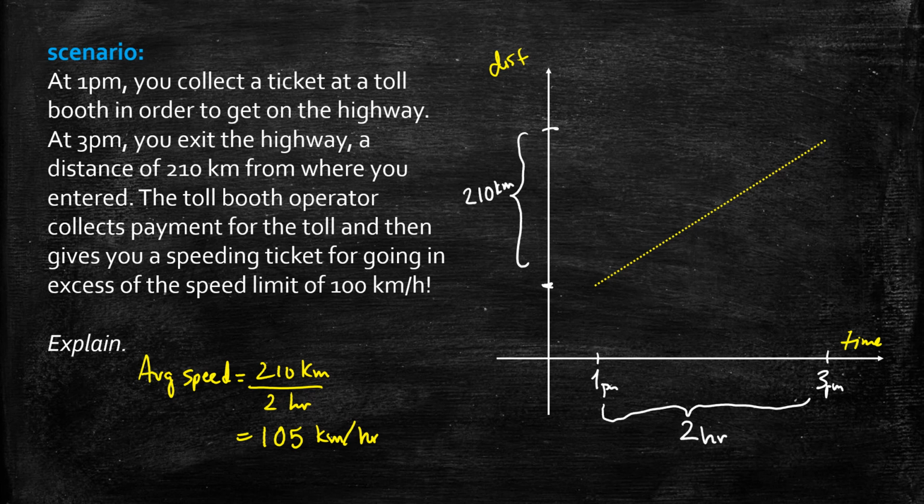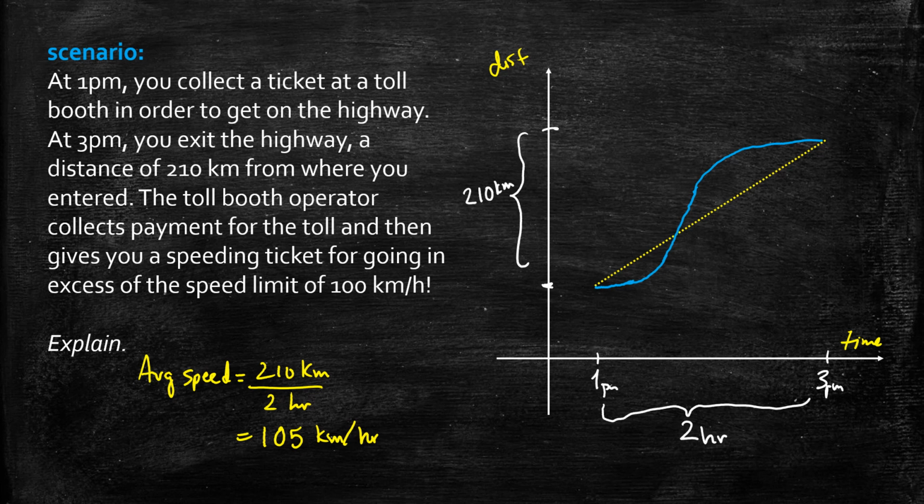So what we're actually doing is working out just a rise over run, a slope of this line, as if that yellow dotted line would be as if we just got on the highway, hit 105 kilometers an hour, and just continued on at that speed. But what was more likely to happen is that you would get on the highway and go at a slower speed, then start speeding up. And then maybe you hit cruise control and you go at a constant speed for a while, and then you slow down to get off the highway.